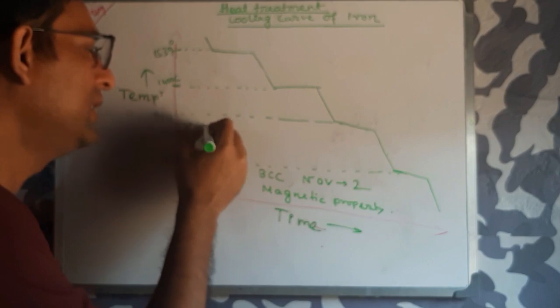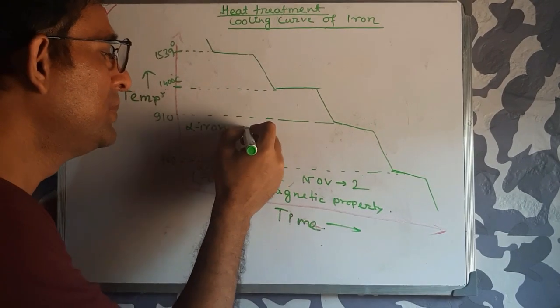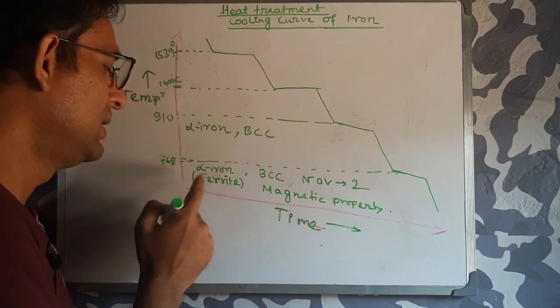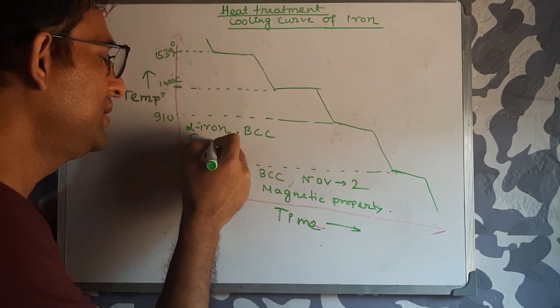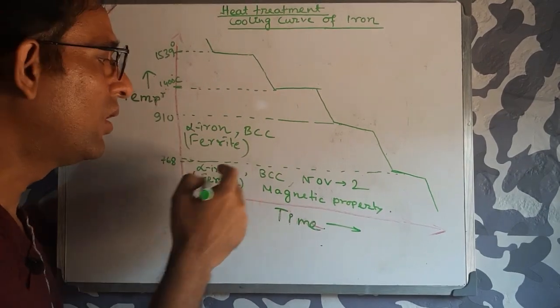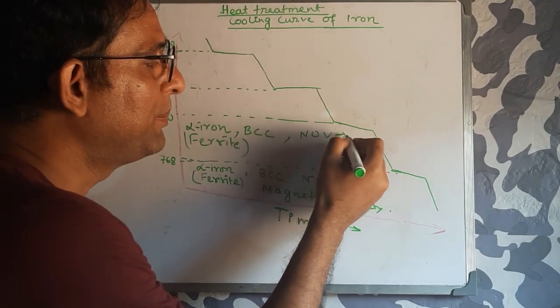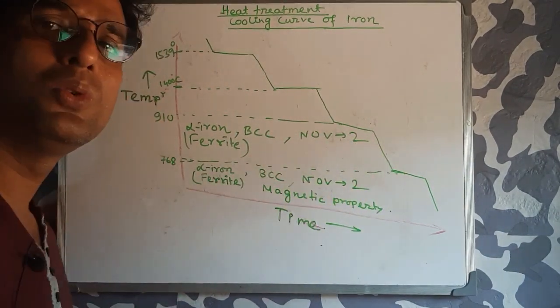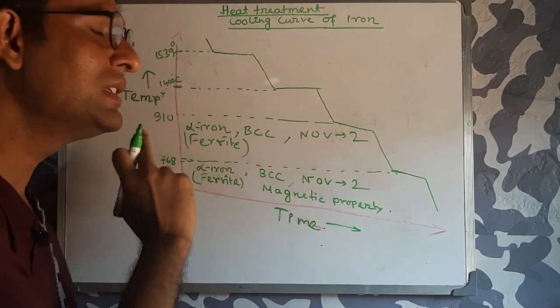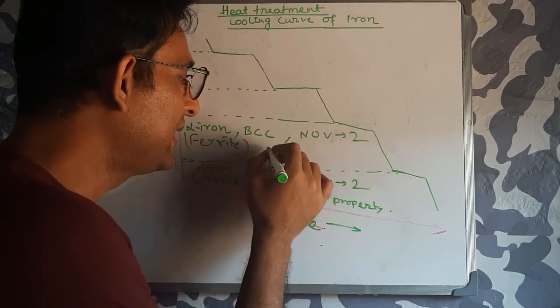Alpha iron remains alpha iron, BCC remains BCC, and ferrite remains ferrite. It does not change the formations or crystal structures. That means the number of atoms is also the same, 2. All the properties are the same. Only one property changes, that is the magnetic property.